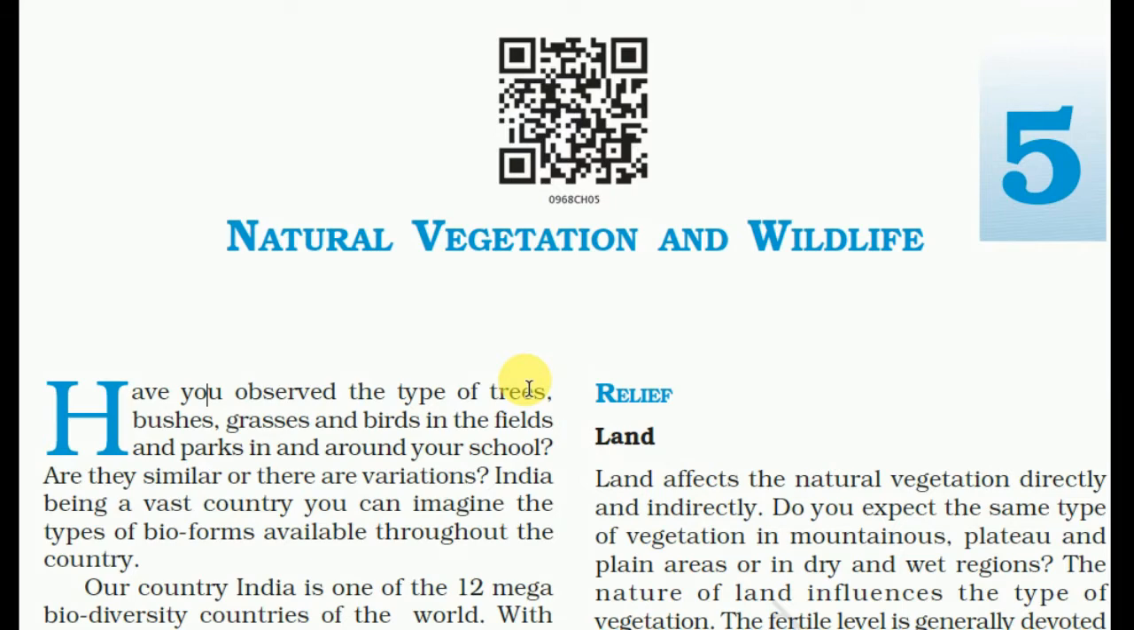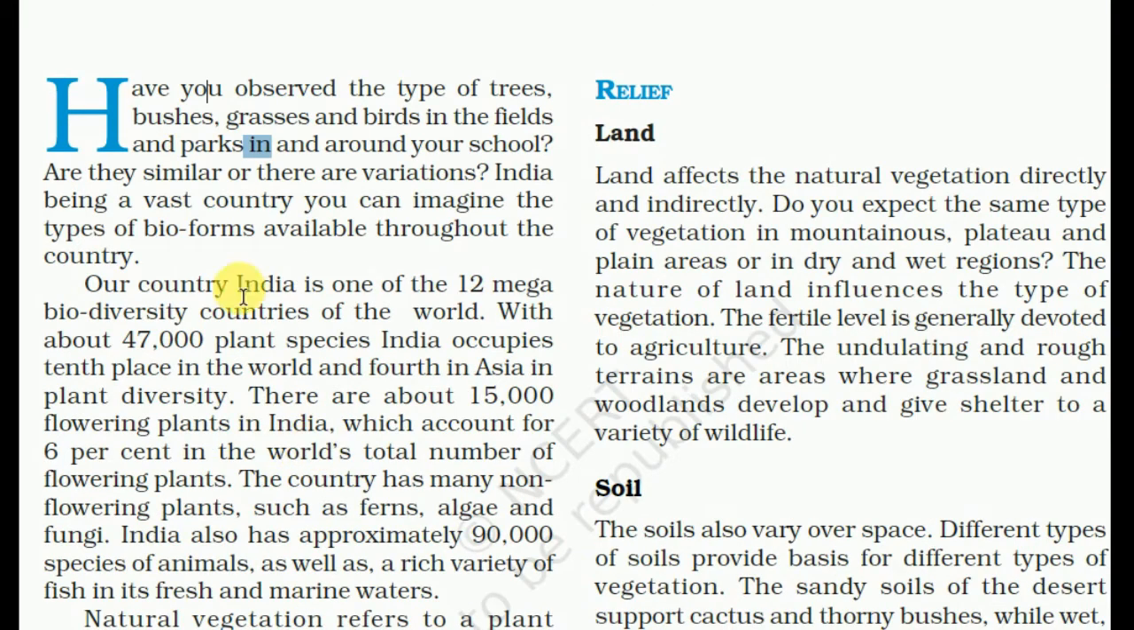So let's start this chapter, natural vegetation and wildlife. Have you observed the type of trees, bushes, grasses and birds in the fields and parks in and around your school? Are they similar, or are there variations?